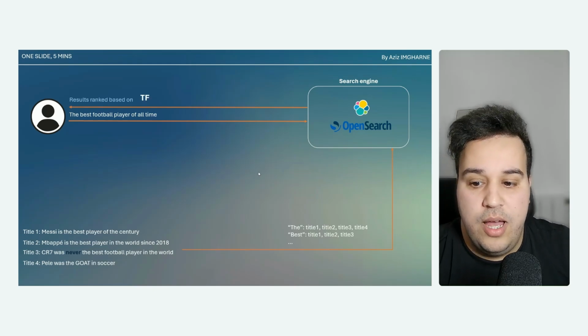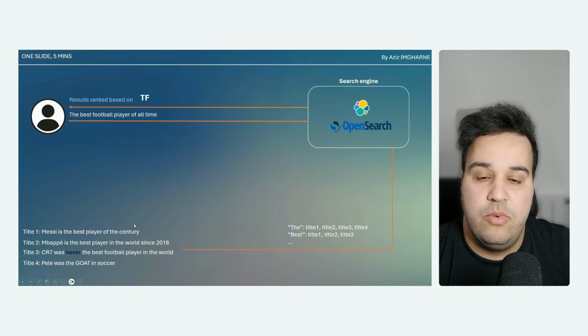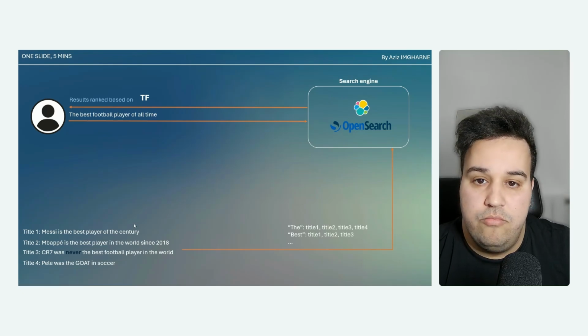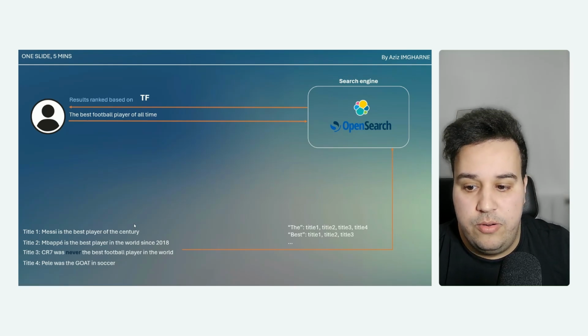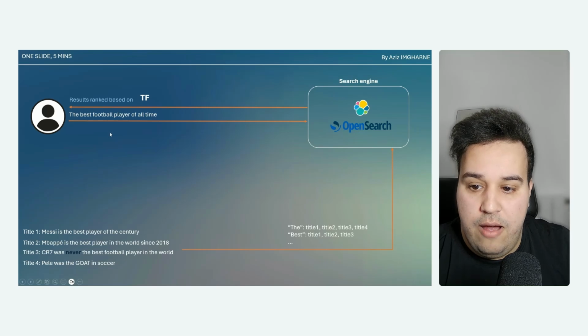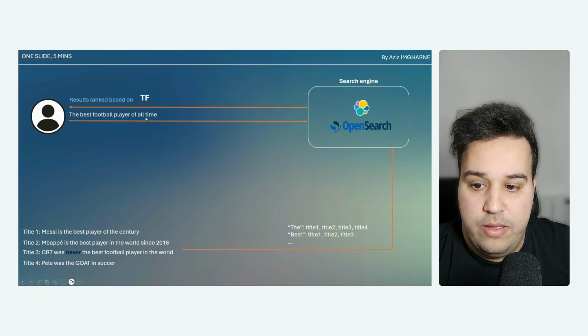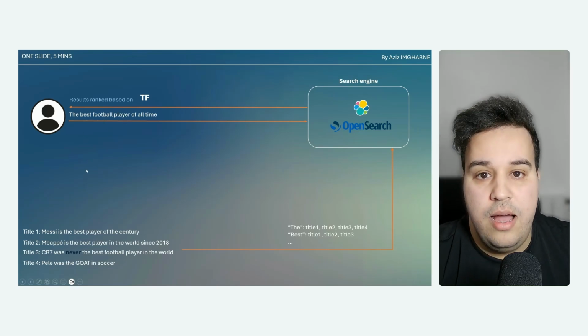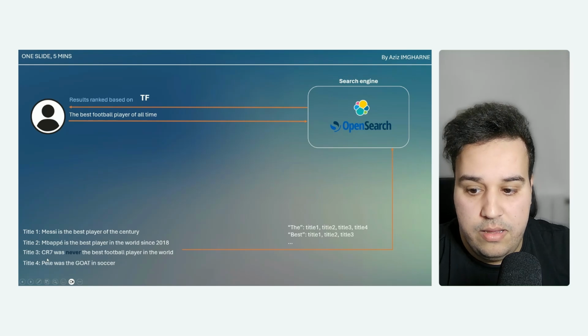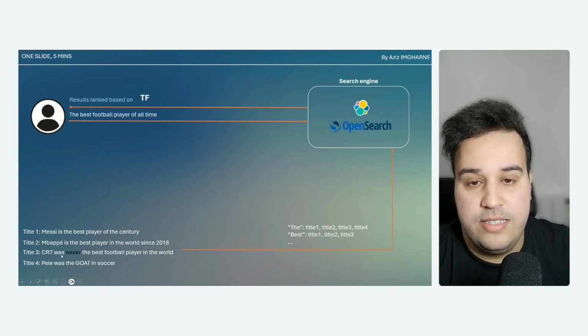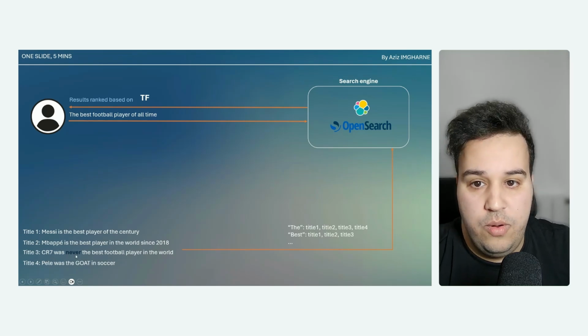The title that has most of the words, with the maximum number of occurrences, will get returned. Since we have the word football, the word player, and the word best, there is a high chance that we get the CR7 title as the first article, which is not what we're looking for. So term frequency was not the optimal solution here.